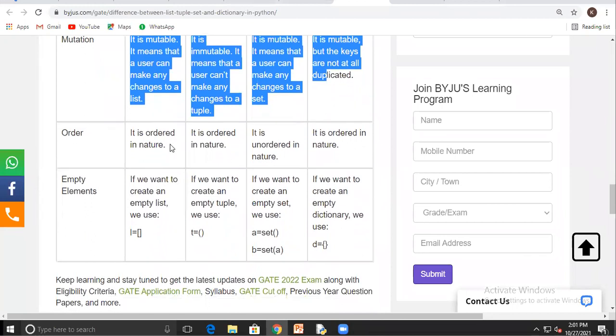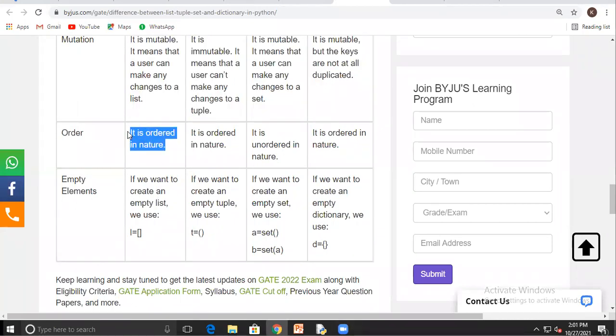Okay. Next, ordered means what is the order of the nature. So list will be ordered, list will have ordered elements. Same, tuple is also ordered, but the set operation is unordered. Means in every iteration, the output will be changed.